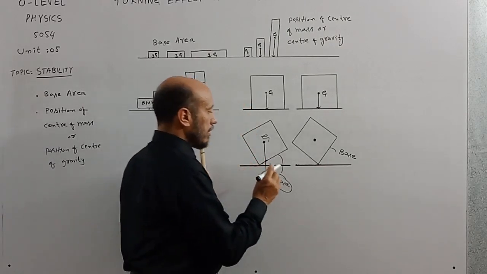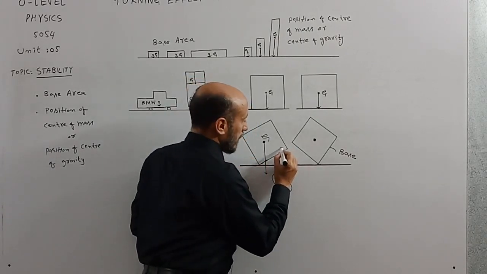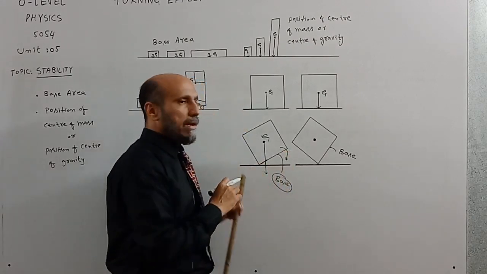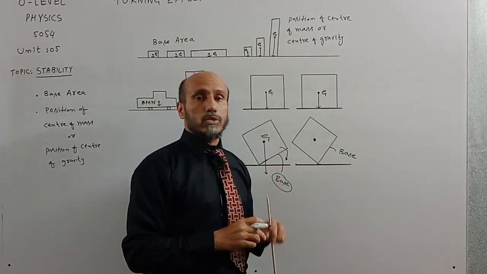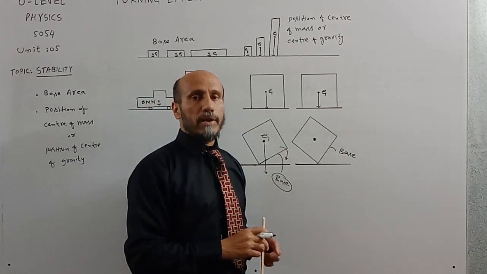So it means when force is removed, the body will rotate in clockwise direction and will attain its original position, or the body will be stable, or in other words, the body will not topple over.